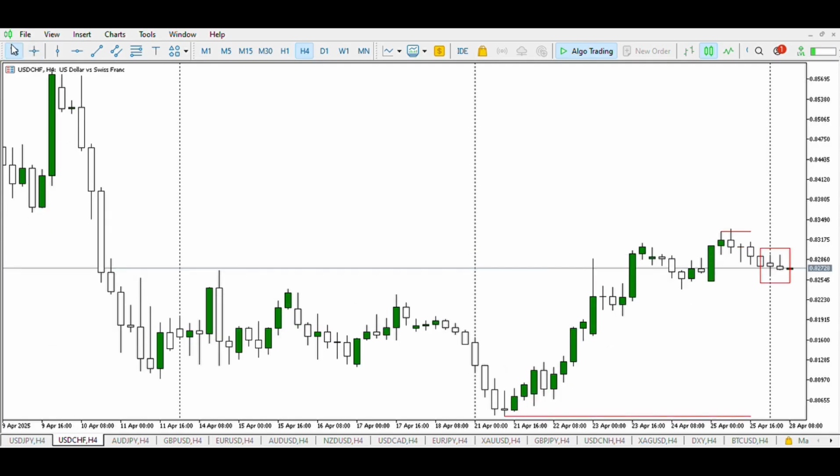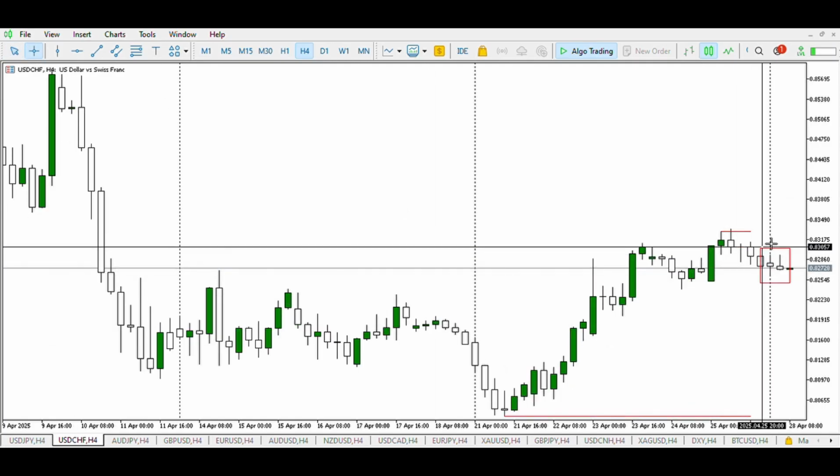Now on USD/CHF, at the opening we can see the sellers in this zone attempting to push price down.